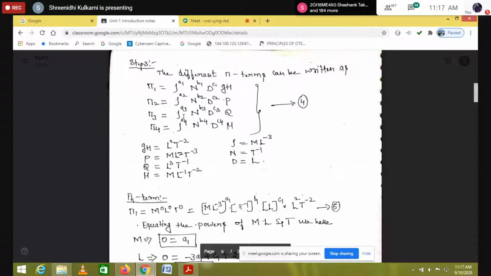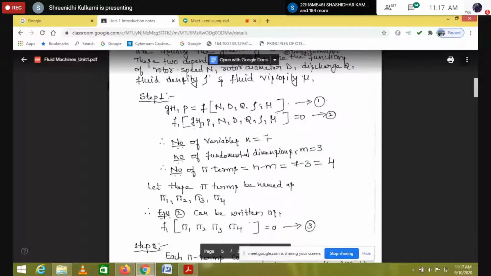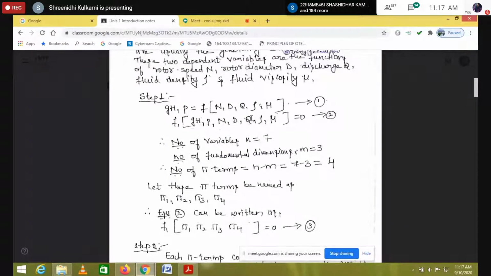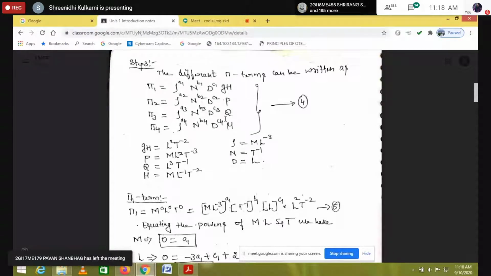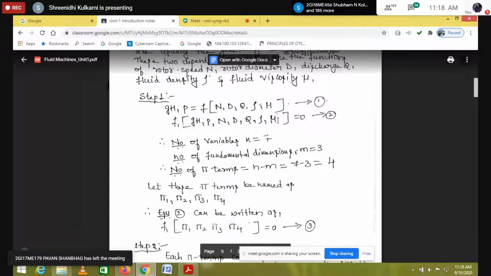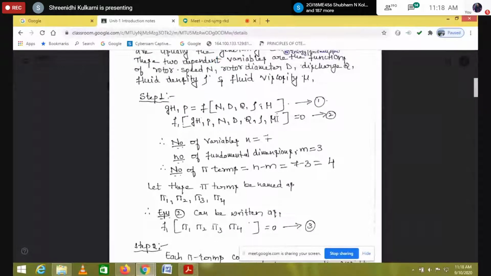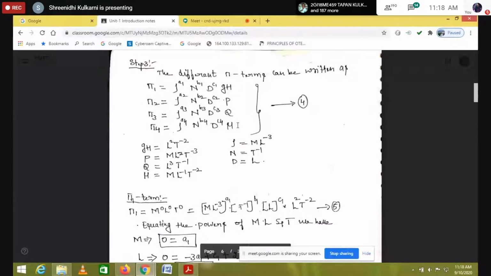Similarly, pi 3: rho to the power of a3, N to the power of b3, D to the power of c3. Which is remaining? gh is completed, P is completed. Next we have Q, so Q is the non-repeating variable in the pi 3 term. Similarly, pi 4: rho to the power of a4, N to the power of b4, and D to the power of c4. Which is the non-repeating variable for pi 4? Only one is remaining, mu. So we got mu here.